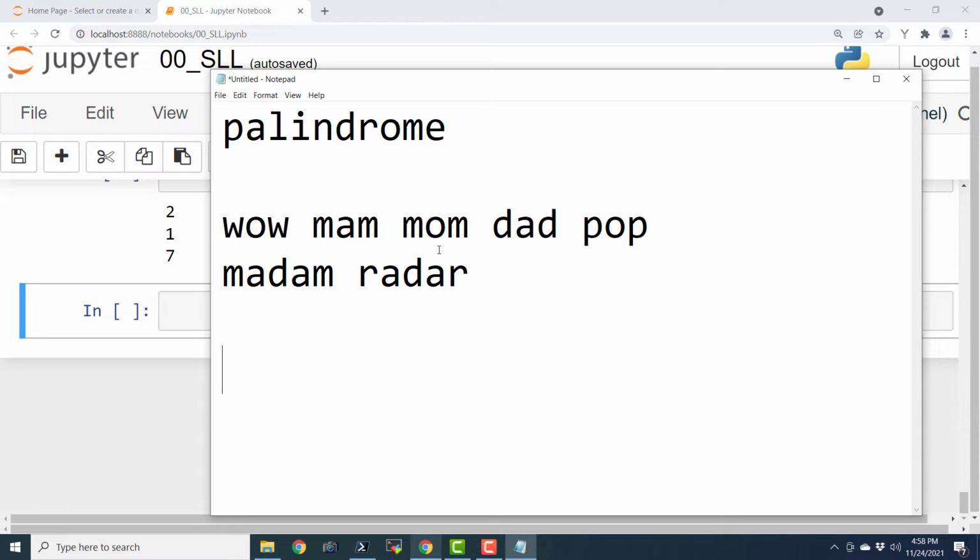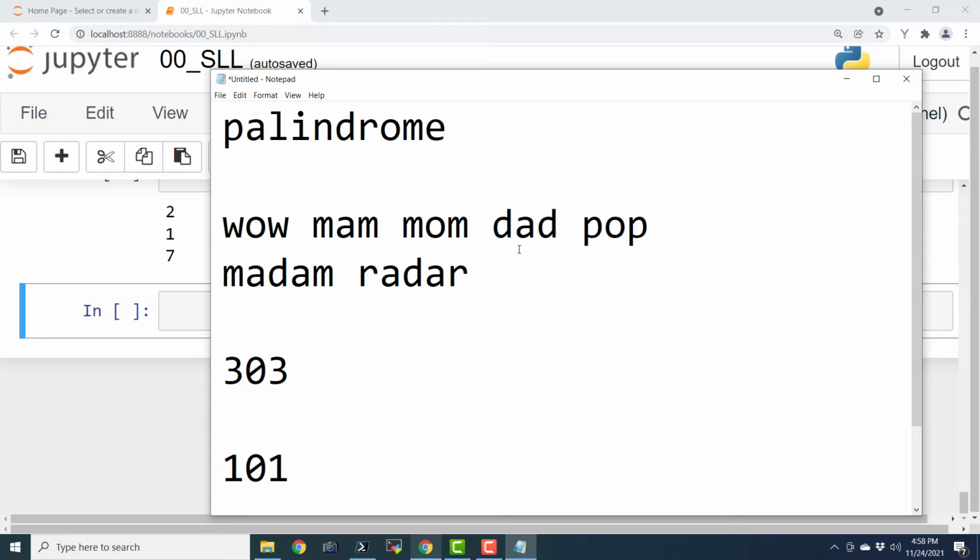We can even have palindrome numbers, 1, 0, 1, and this is a binary number. We can also say 1, 1, 0, 0, 1, 1. This is also a palindrome number, and we can even have a decimal number as a palindrome, 303. That is a palindrome number.